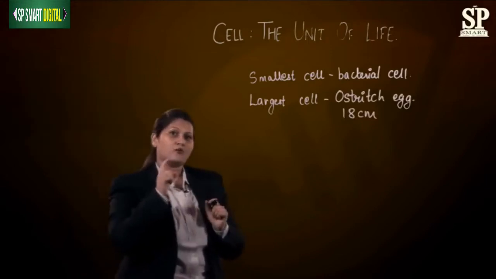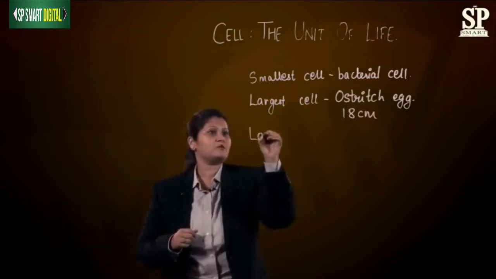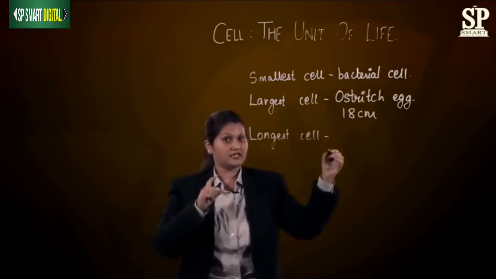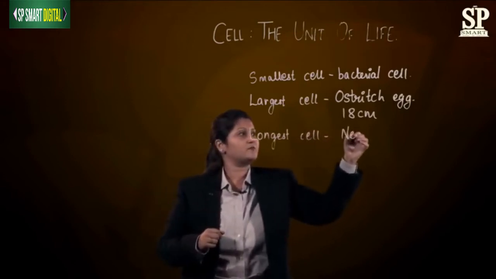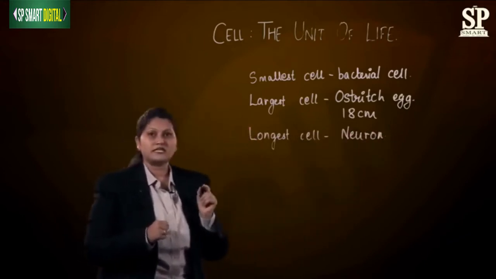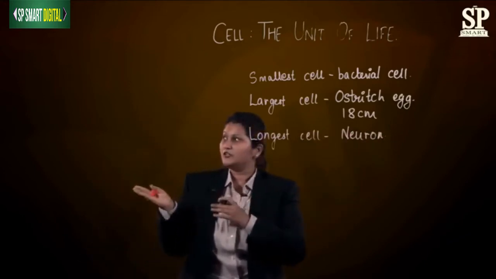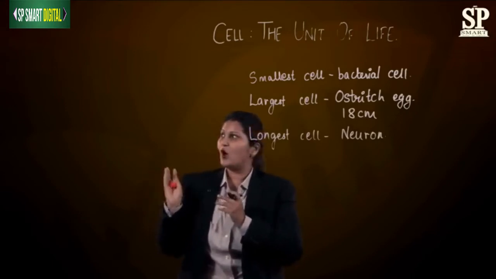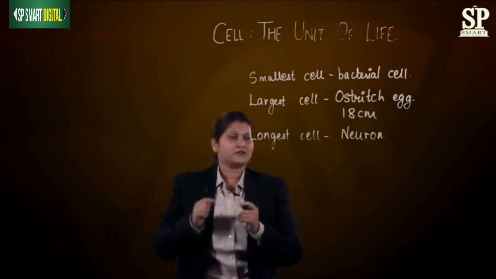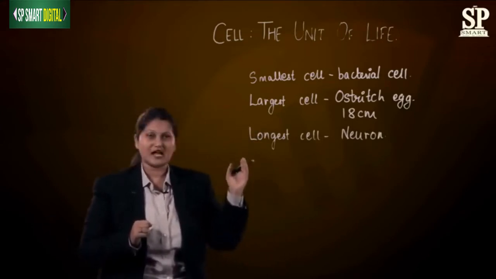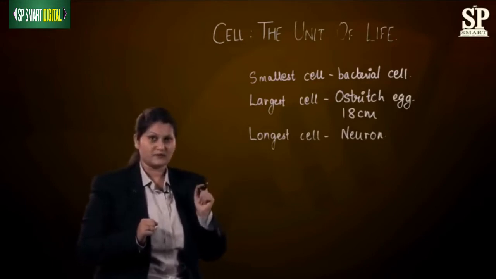Also, we have one of the longest cells in our body. The longest cell in our body is that of a neuron. Yes, neuron is right. What is a neuron? A neuron is nothing but a cell which helps to conduct all impulses from our body. So this is the example of the smallest cell, largest cell and the longest cell.